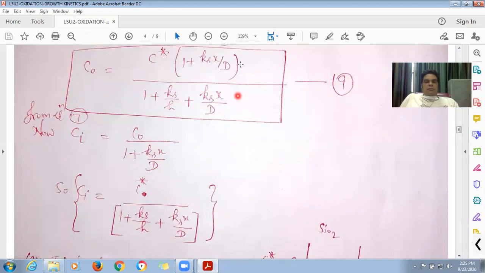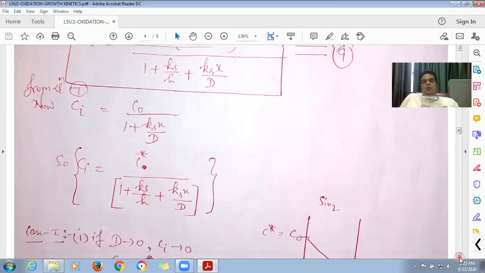Here I am getting the value of C naught in equation 9 and the value of Ci in terms of equilibrium concentration. The target is to get the concentrations C naught and Ci in terms of equilibrium concentrations. So by this process we got this.